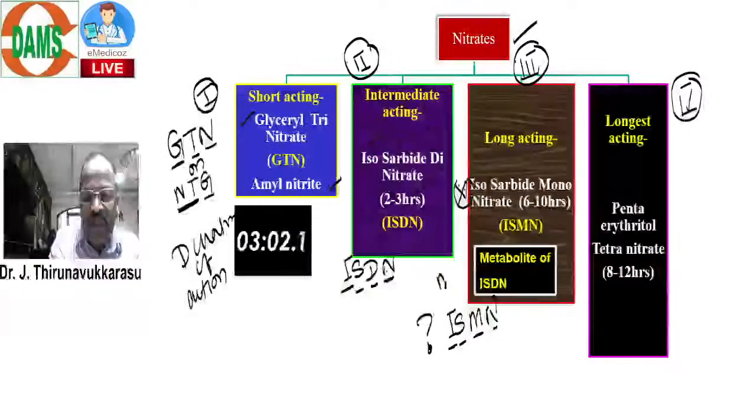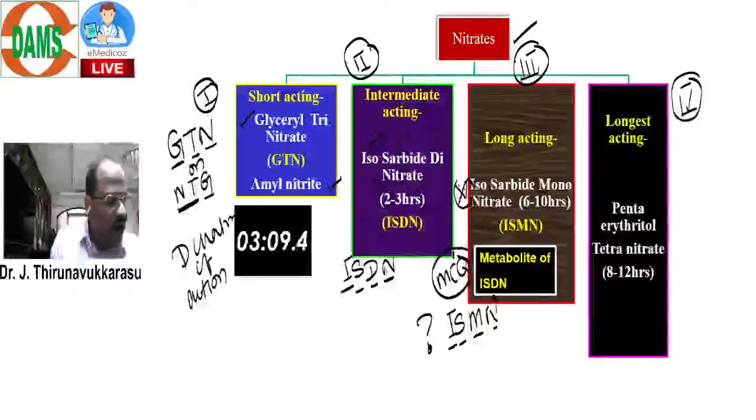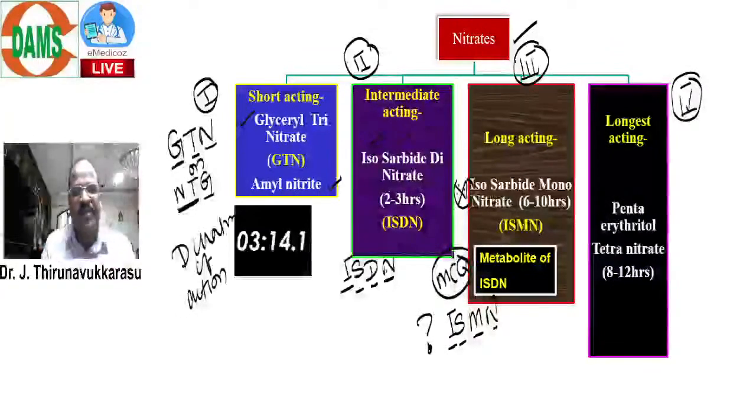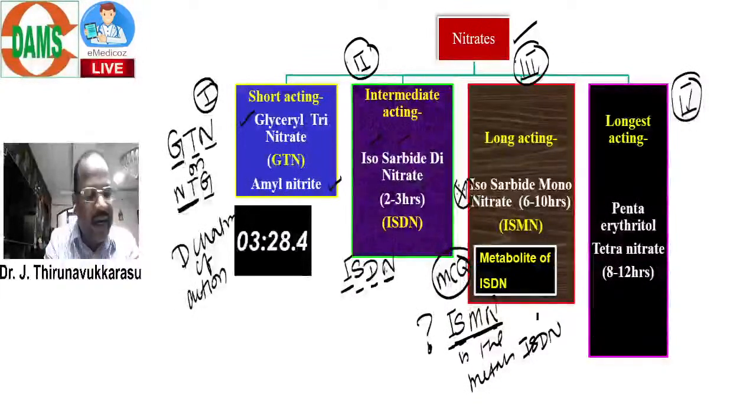This is an MCQ. Please note. What is ISMN? Anamika, very good. It is a metabolite of isosorbide dinitrate. Remember, isosorbide mononitrate is the active metabolite of ISDN, isosorbide dinitrate. This one you should know, okay?